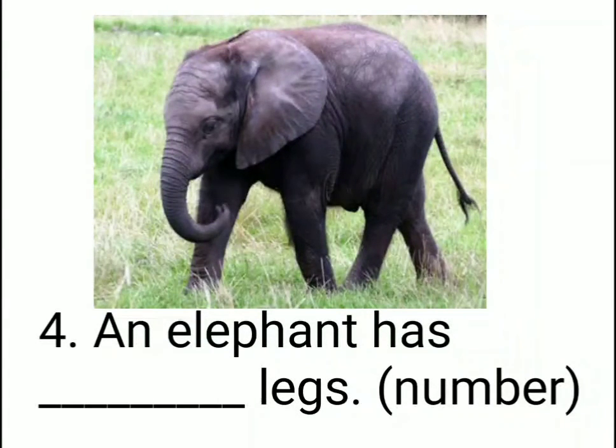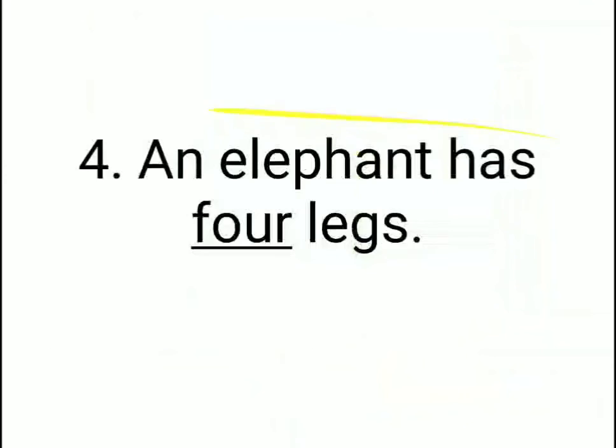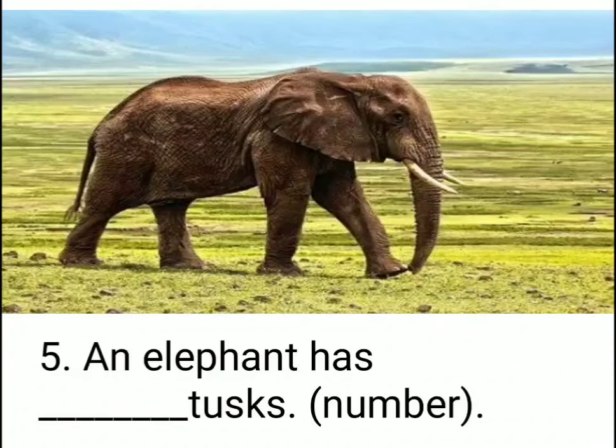Fourth one is: an elephant has dash legs. Hint is number. Children, count the elephant's legs. 1, 2, 3, 4. 4 legs, right? So the answer is 4. An elephant has 4 legs.